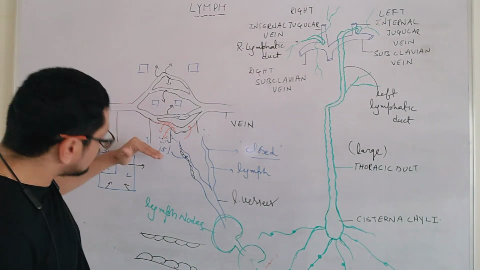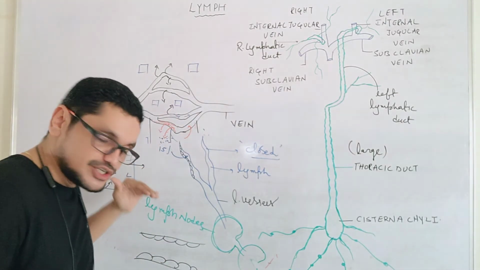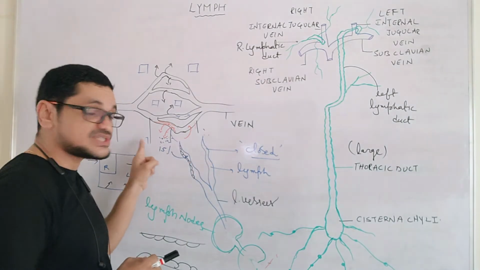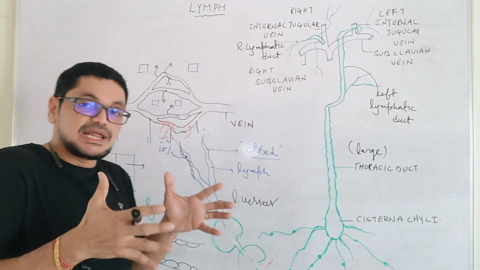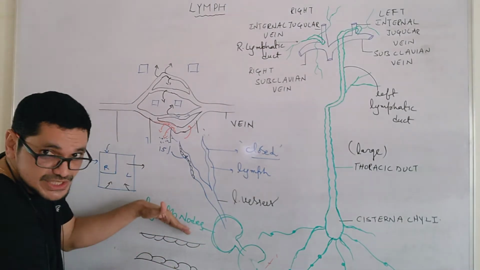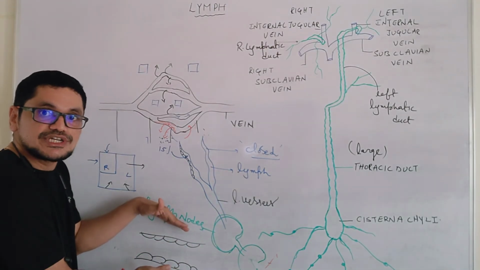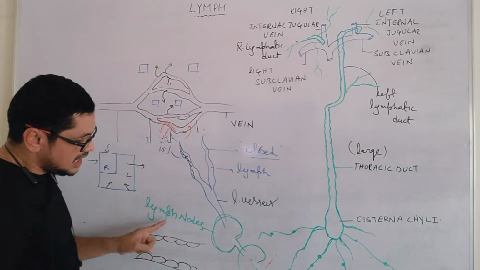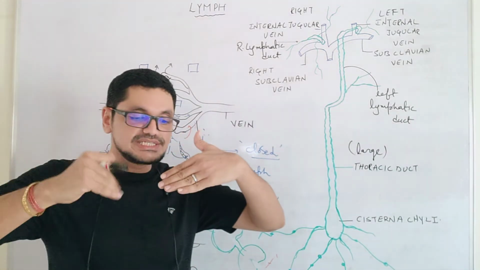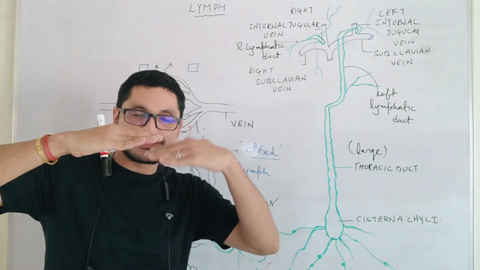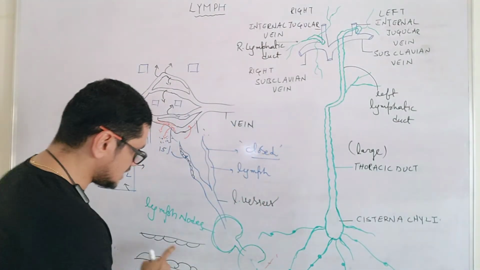When more and more fluid comes out and enters into the tissue, what happens? The pressure outside this lymph capillary increases. When the pressure outside the lymph capillary increases, what happens? Imagine this is one squamous epithelial cell and this is another squamous epithelial cell.